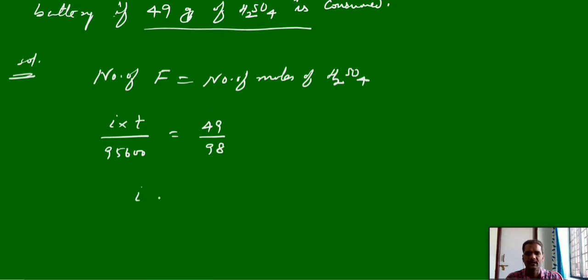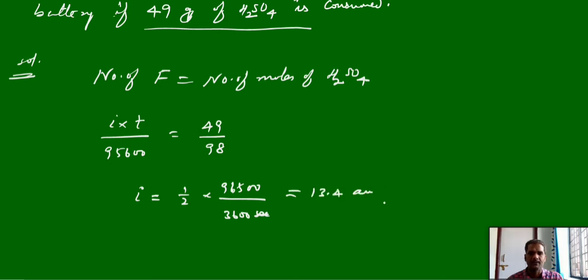Now we have to calculate the current. I is equal to 1 by 2 into 96,500 by time. 1 hour means 60 into 60, 3600 seconds. If you simplify this, we will get the current 13.4 amperes.